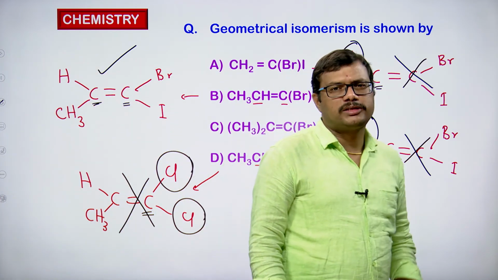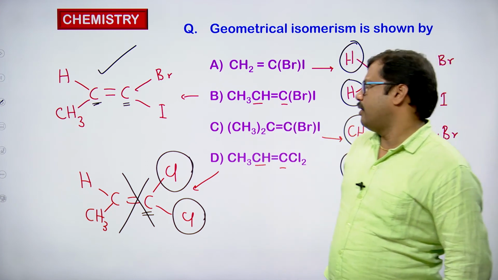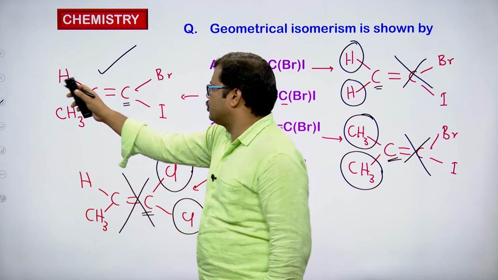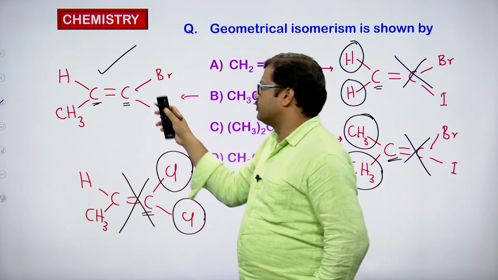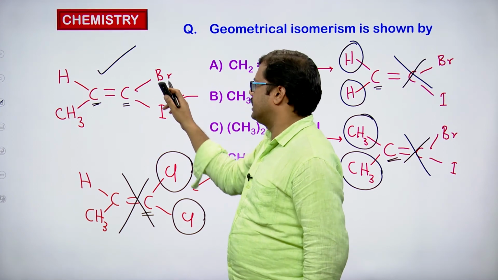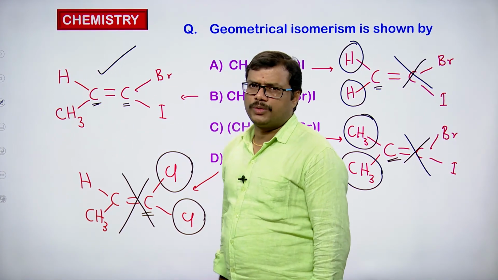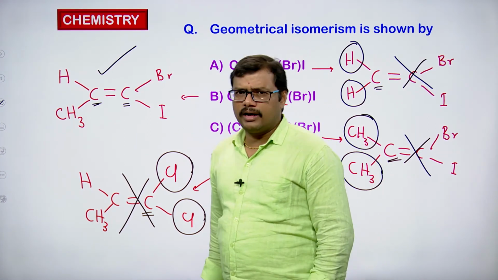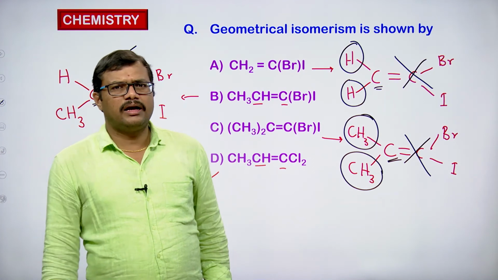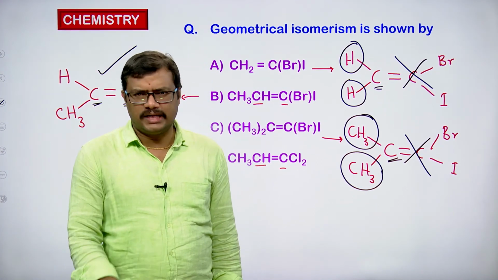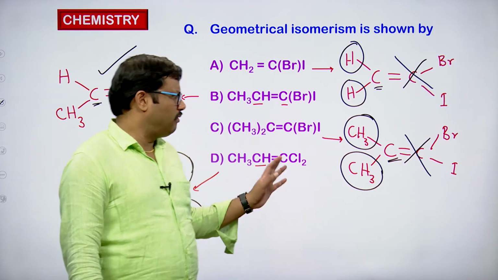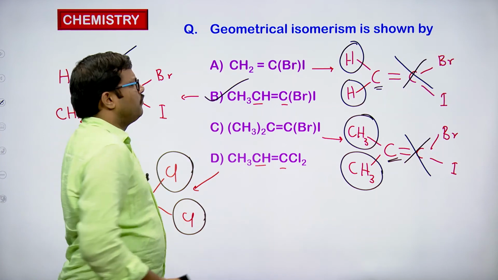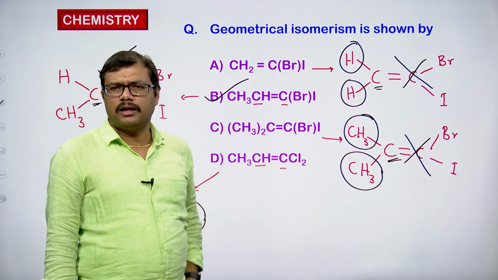So for a molecule to exhibit geometrical isomerism, the doubly bonded carbon atom must be connected to two different groups. Here, all the groups are different: X, Y, Z, and one more group. In this case, we generally name the geometrical isomers as E and Z isomers. We use this nomenclature for E isomers as well as Z isomers, and we will come across it further. So option B is the correct one, which is going to exhibit geometrical isomerism.